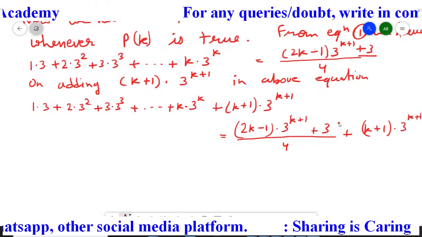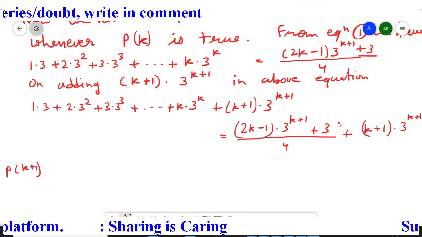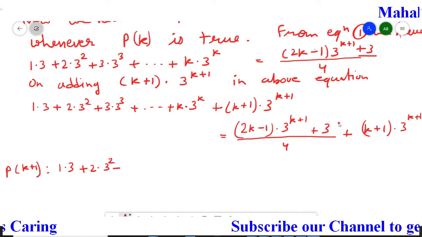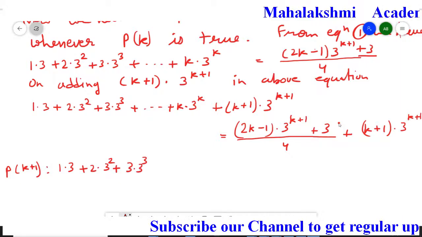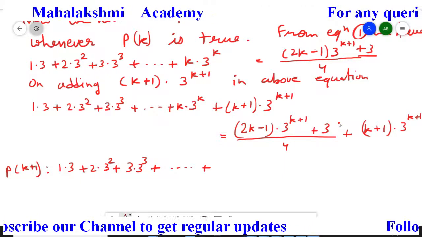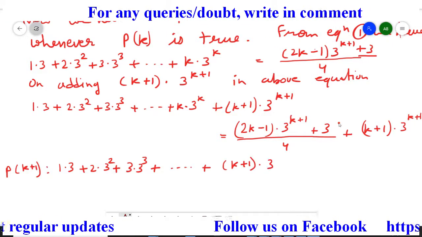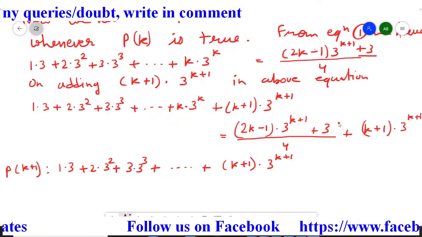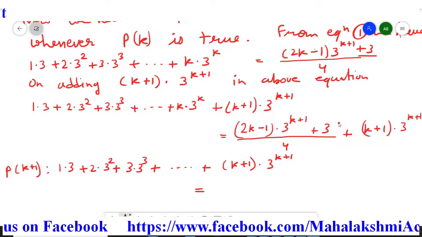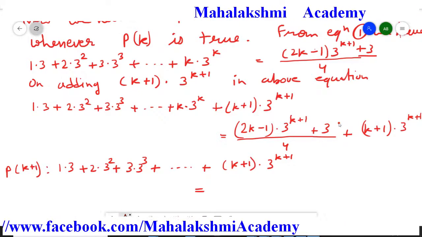So now we can write this statement as the P(k+1) statement. So P(k+1) statement is 1·3 + 2·3² + 3·3³ + ... extended up to, now this term we can avoid, students, directly we can move to the last term. So this term just neglect, it's going to be (k+1) multiplied by 3 to the power (k+1), now equal to. So I hope it's clear to you that we started from the Pk statement, but by adding this the statement converted to P(k+1).